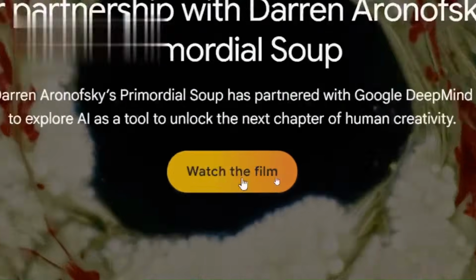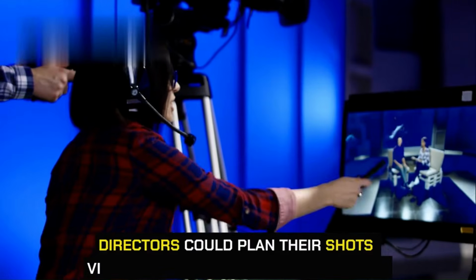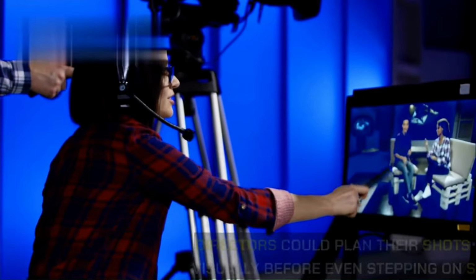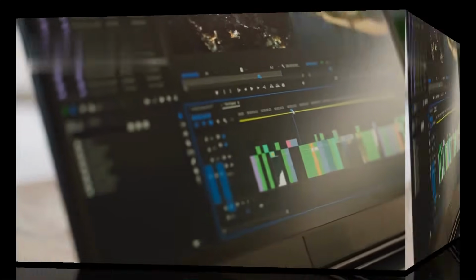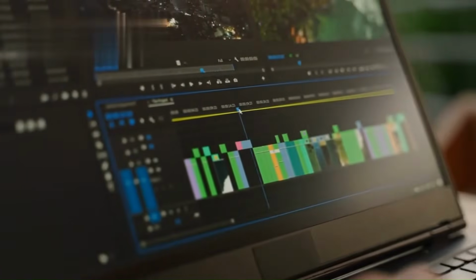And for filmmakers, VEO 3 could be the most powerful previs tool ever made. Directors could plan their shots visually before even stepping on set. Indie filmmakers could create visual effects they could never afford. Animators could prototype scenes in hours, not months.